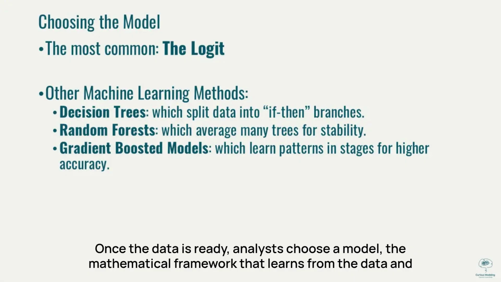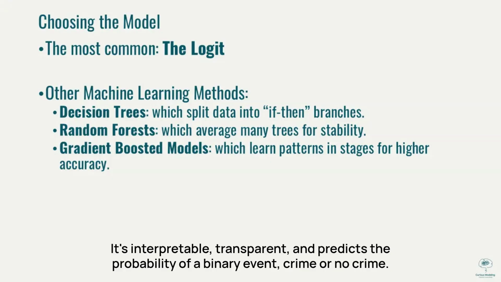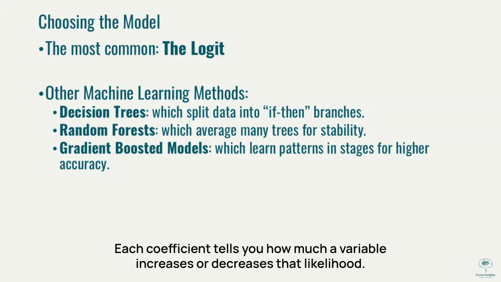Once the data is ready, analysts choose a model, the mathematical framework that learns from the data and makes predictions. The most common starting point, logistic regression. It's interpretable, transparent, and predicts the probability of a binary event, crime or no crime. Each coefficient tells you how much a variable increases or decreases that likelihood.